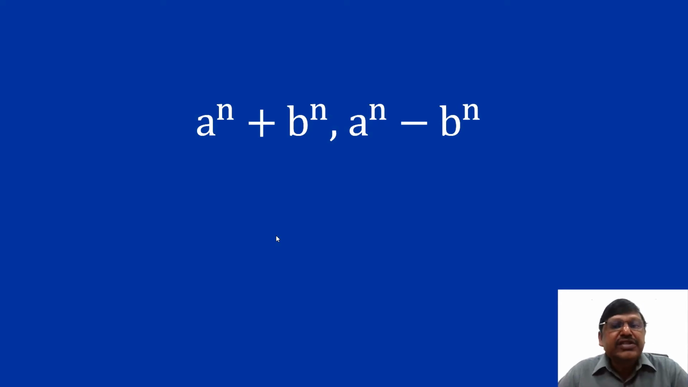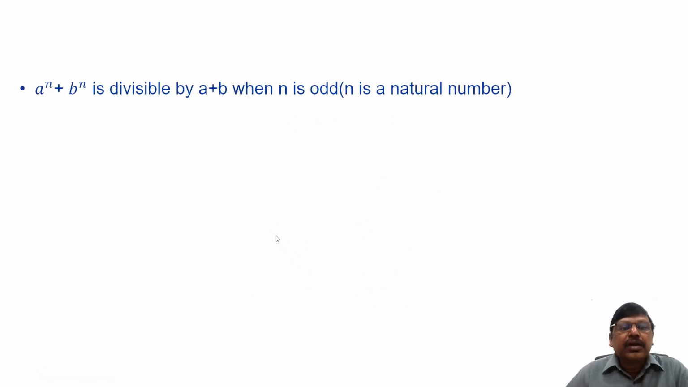In this session, we will discuss the concepts with respect to a^n + b^n and a^n - b^n. There are three important rules here. A^n + b^n is divisible by a + b when n is odd.